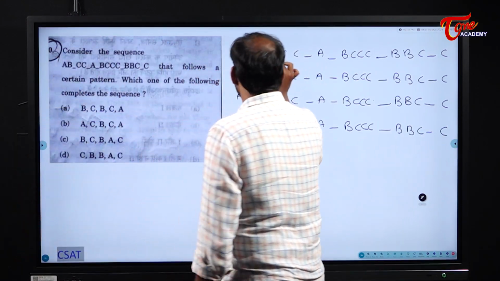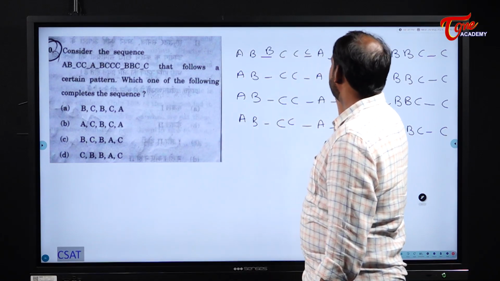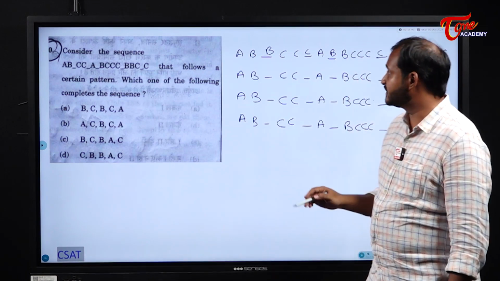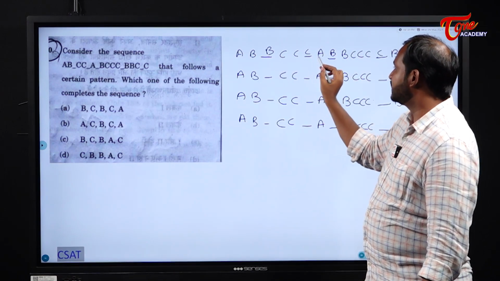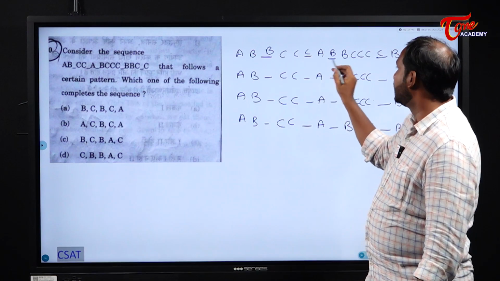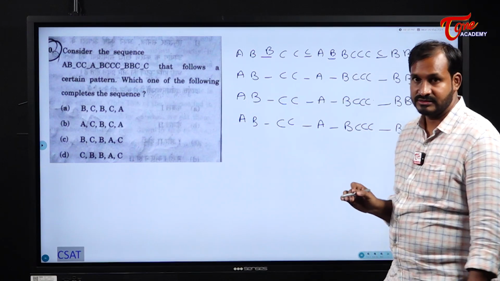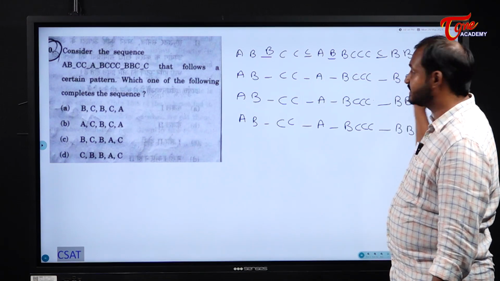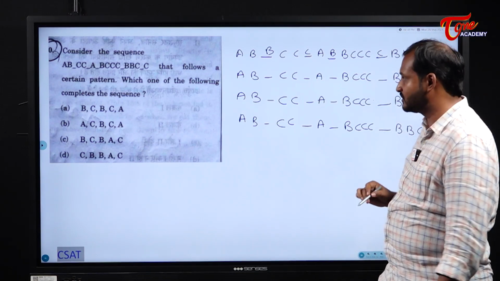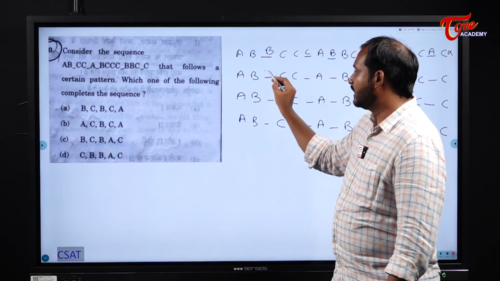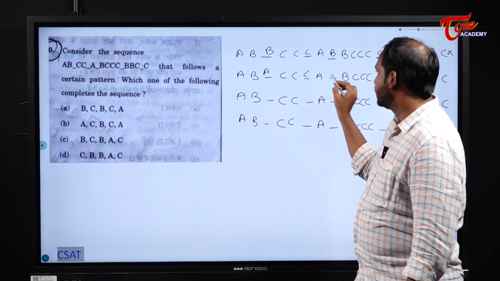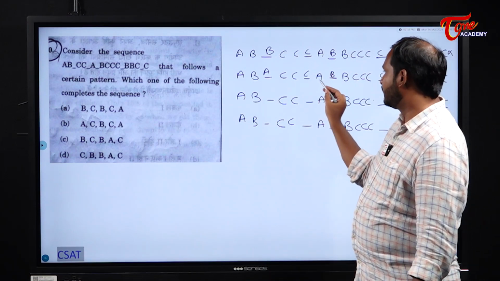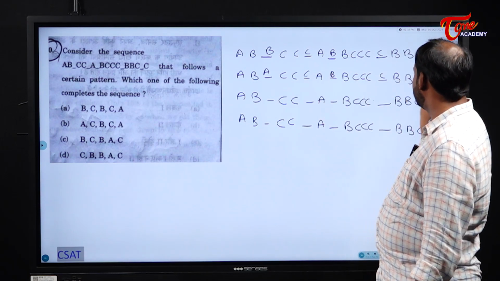First one is B, C, B, C, A. Please try to check whether it is possible. A, B, B, C, C, C. Okay, up to here it looks somewhat okay. Next A, B, B and 4 C's. Okay, up to here it is also fine. Next I should have once again A, B, B and 5 C's, right? It is not following any pattern. That one is gone. Next, second option: A, B, A, C, B, C, A. Please see here: A, B, A, triple C, A, B, B, 4 C's, B, B, C, C, A.